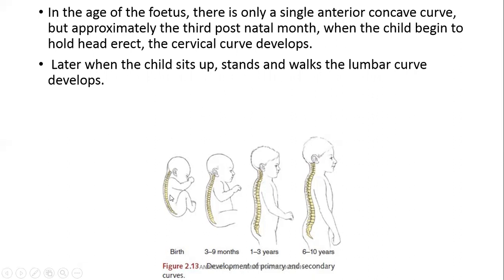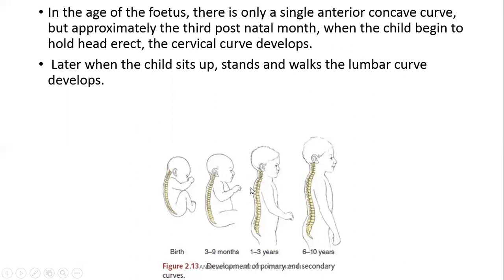Initially there is a single anterior concave curve, but at the time of 3 to 9 months, or around the third month, the child begins to hold the neck. That creates changes in the cervical vertebra that forms the first secondary curvature, which is the cervical curvature, and this is a secondary curvature.